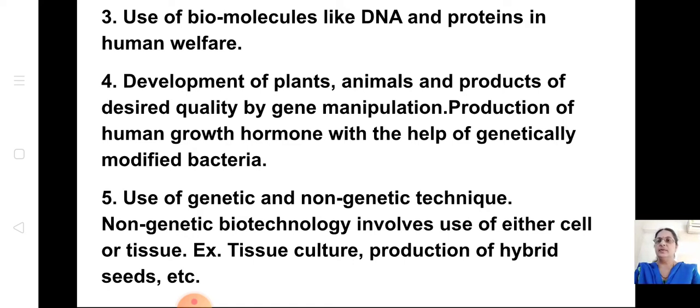Then the fifth one is use of genetic and non-genetic techniques. Non-genetic biotechnology involves use of either cell or tissue, that is tissue culture, and production of hybrid seeds also comes under non-genetic biotechnology. It includes all these streams of biotechnology.